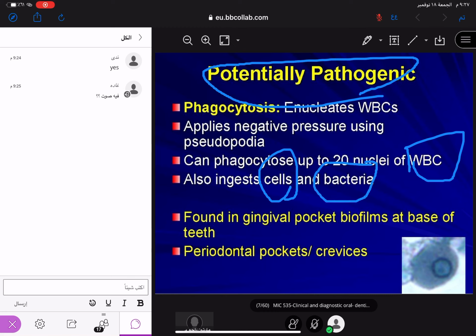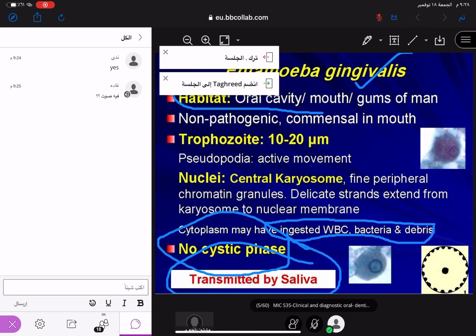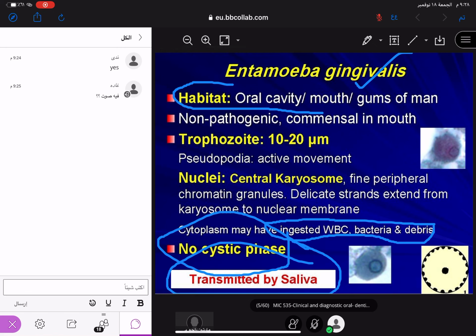This is in the case of Entamoeba gingivalis. Clear? So the cytoplasm may have ingested WBC and debris. Leave it at this. Clear? Understand?